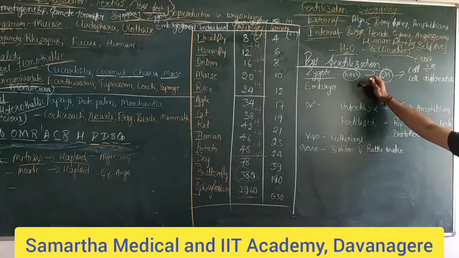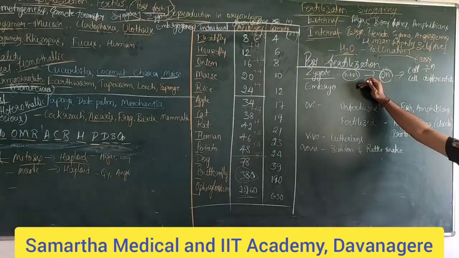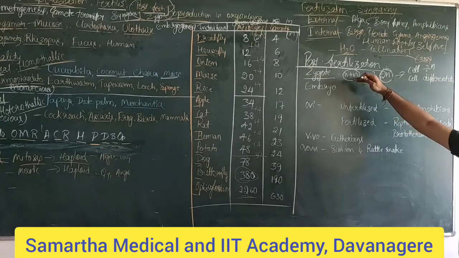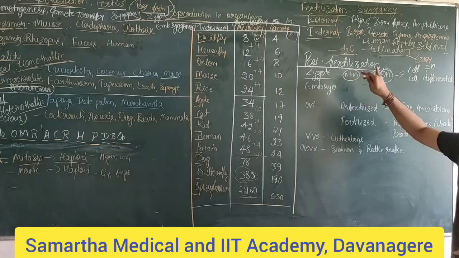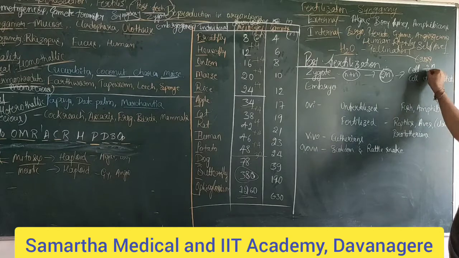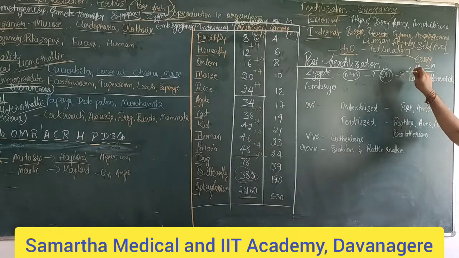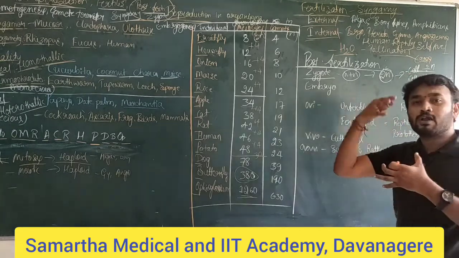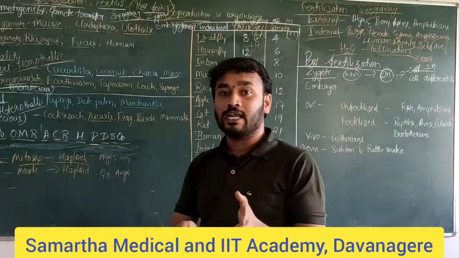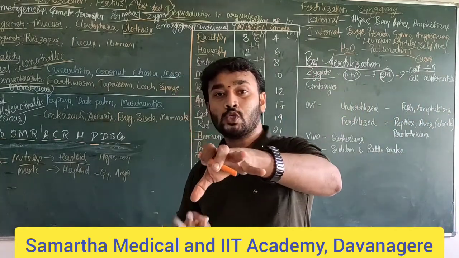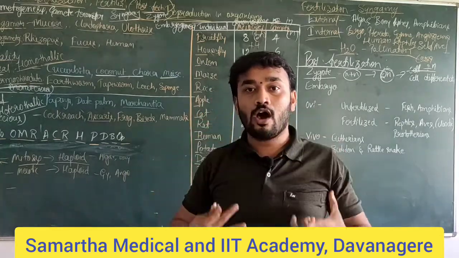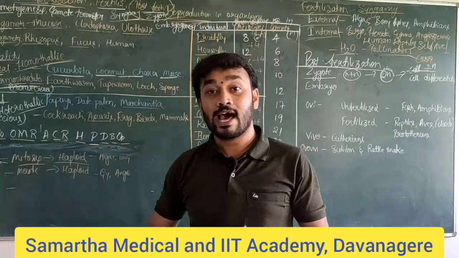The major events that take place during post-fertilization are the formation of the zygote and embryo, and the zygote will undergo cell division and cell differentiation. The cell division will increase the number of cells, and ultimately that leads to the formation of tissues, organs, and all organ systems to form a whole individual organism.